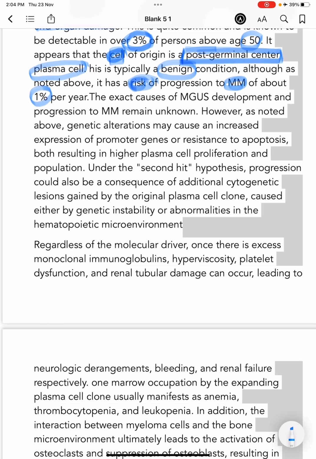So what is the risk of progression to multiple myeloma? 1% per year. The exact causes of MGUS and progression to multiple myeloma remain unknown.